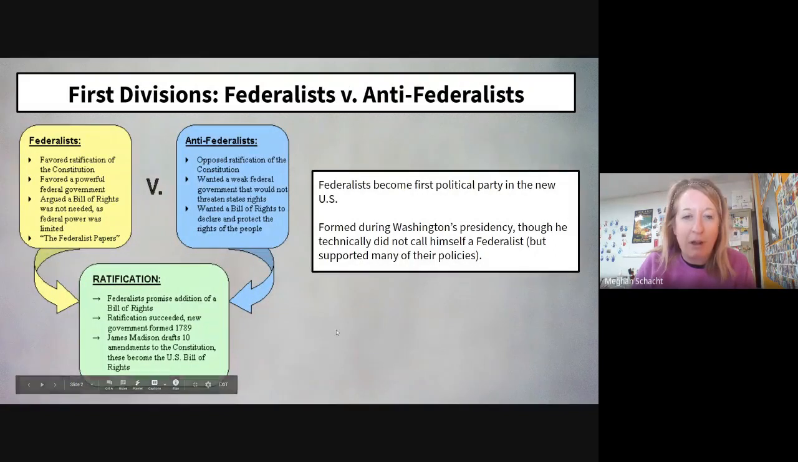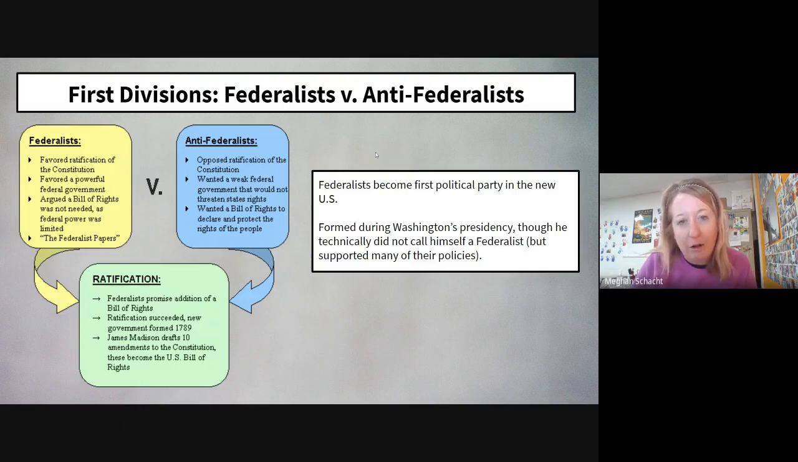Now, Ms. Ulrich discussed some political factions that developed during the ratification of the Constitution in the form of the Federalists and Anti-Federalists. Now, the Federalists do go on to become the first official political party in our new republic, and they are formed during George Washington's presidency.